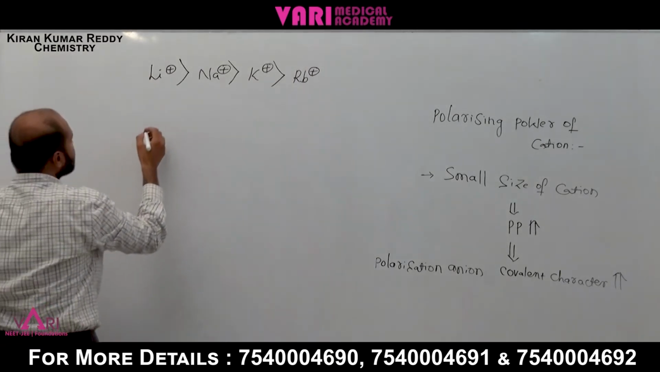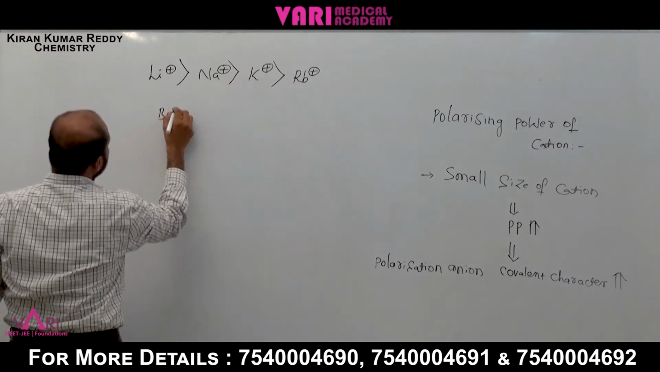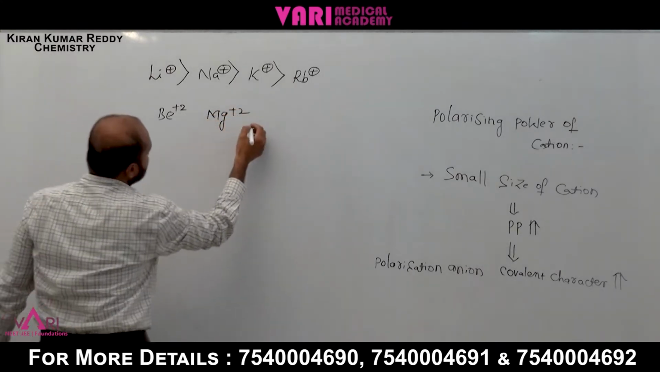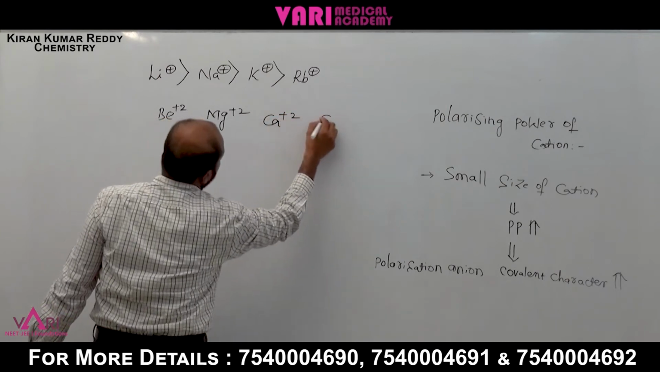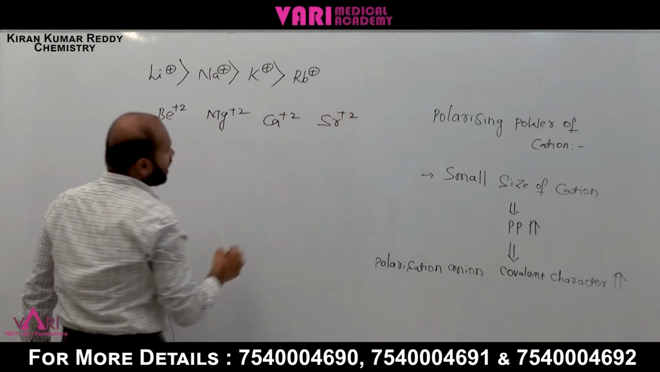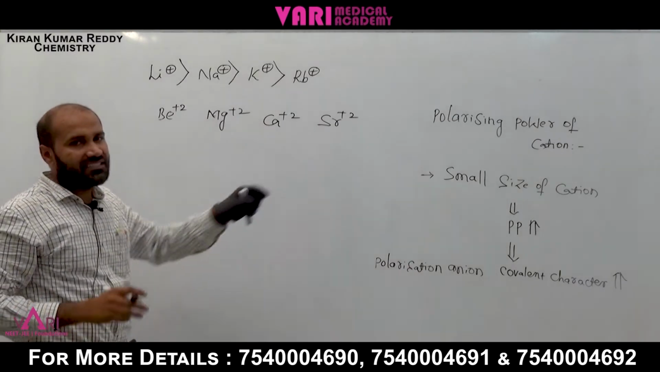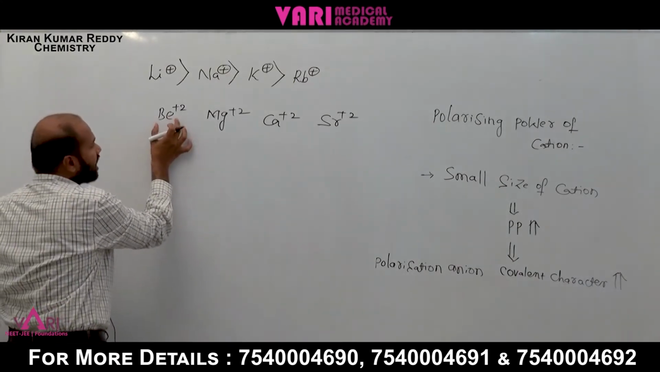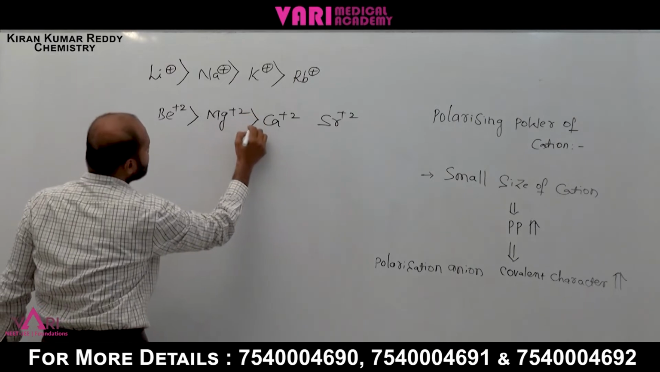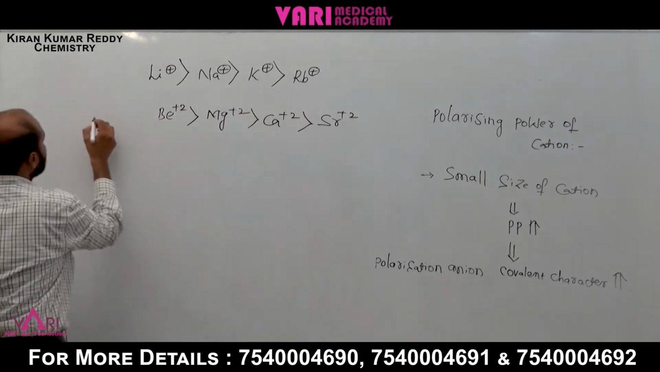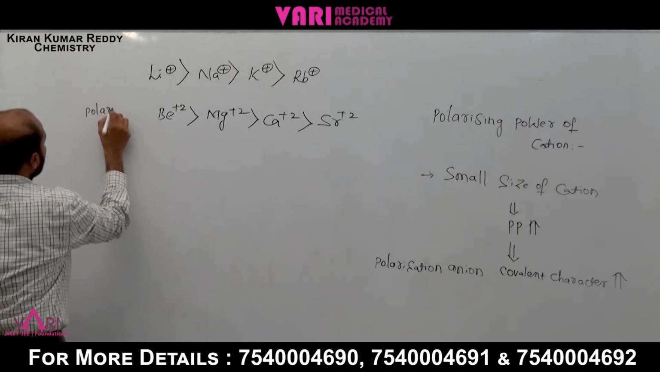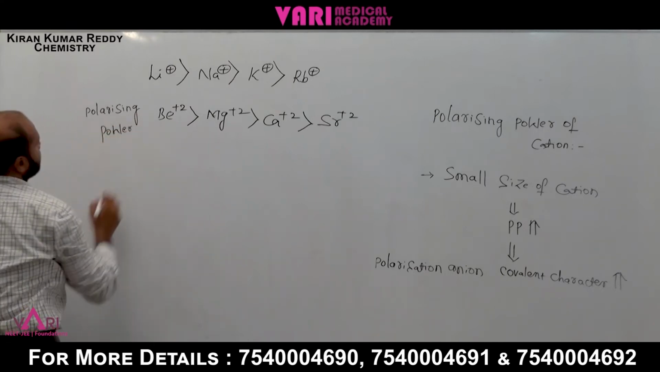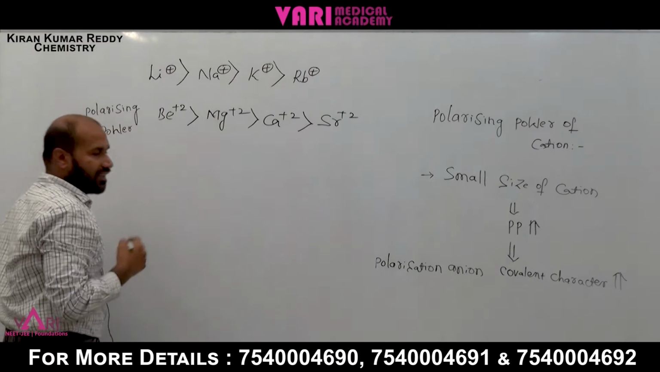Next example, we can take second A group elements: beryllium plus 2, magnesium plus 2, calcium plus 2, strontium plus 2. Here also from top to bottom the size increases. Now beryllium is the smallest size of cation. Smaller size of cation means polarizing power increases. This is the polarizing power order.